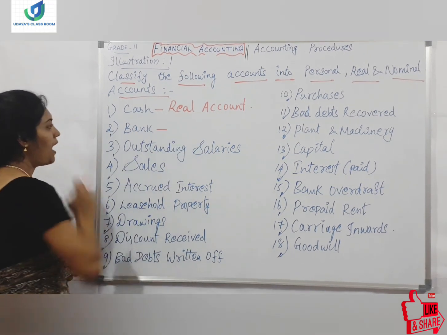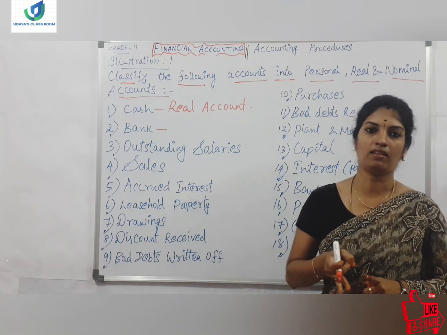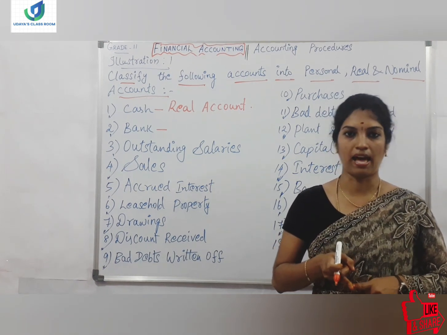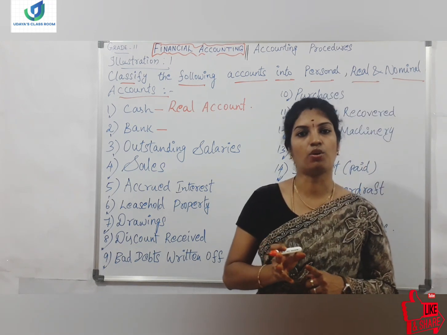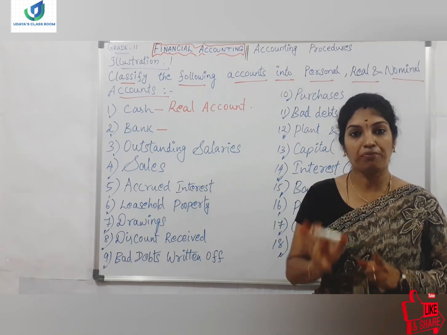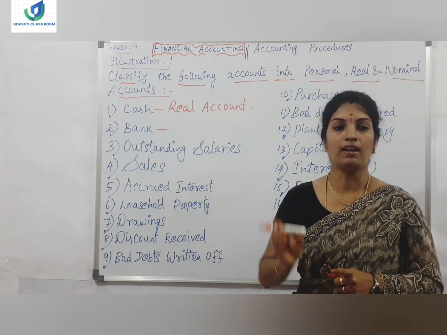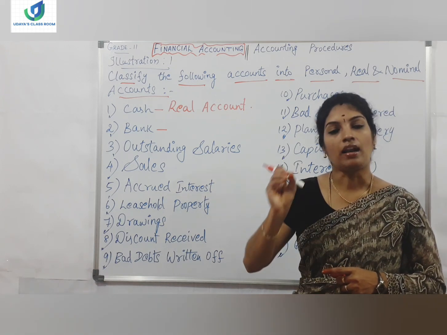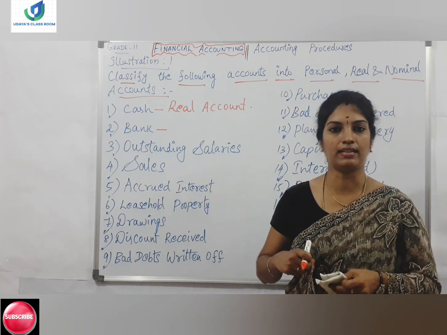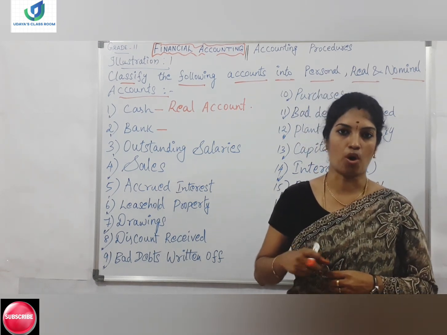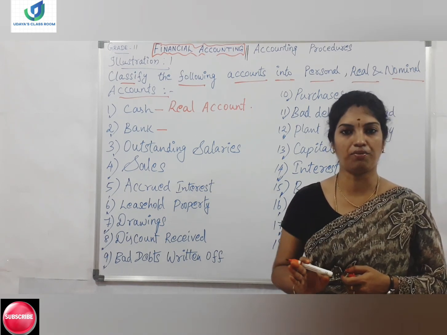And the next is bank. Here you need to understand one thing. We will be having cash balance and bank balance, right? So if the term bank balance is coming, we should be very careful. Bank balance means it is an asset. But if it is a bank, IOB Bank or State Bank of India or KVB, we have to consider it as an artificial person. Banks are also like institutions and companies, which we call artificial persons. So any bank is an artificial person.